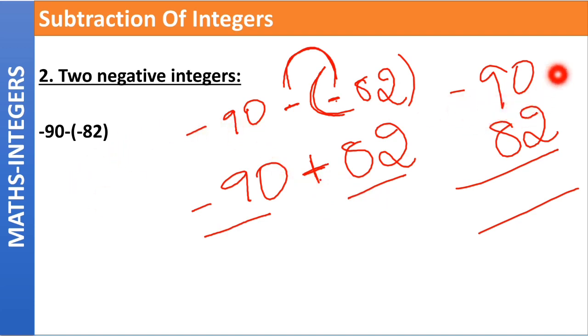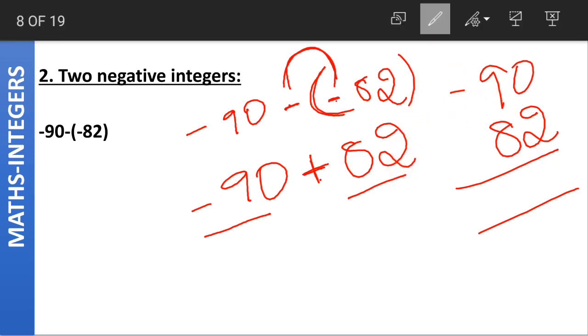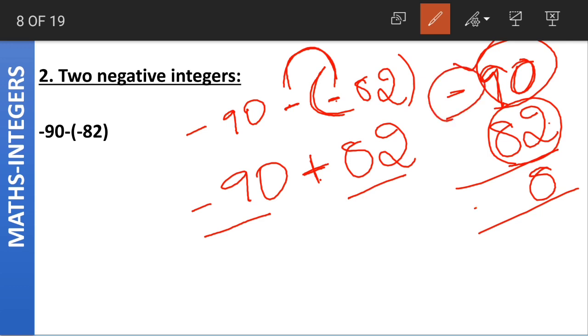The sign of the larger absolute value number will be placed for the answer as well. Now we are having minus 90 and 82 as our two integers. We subtract the lower absolute value from the higher absolute value. 90 minus 82 is 8. And which sign shall we put here? 90 is having the higher absolute value. 90 is having a negative sign. So the answer will also have the negative sign.